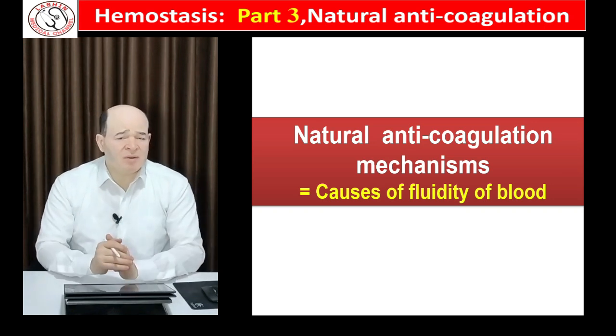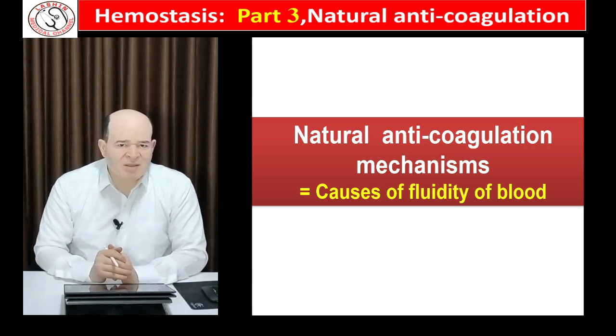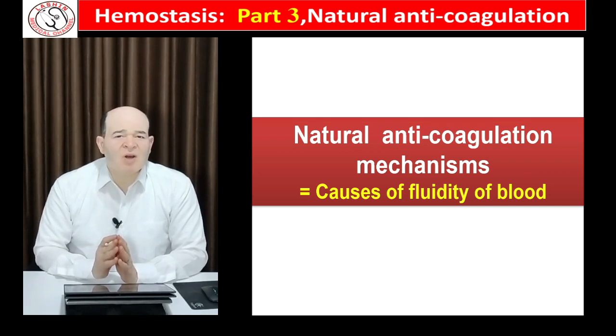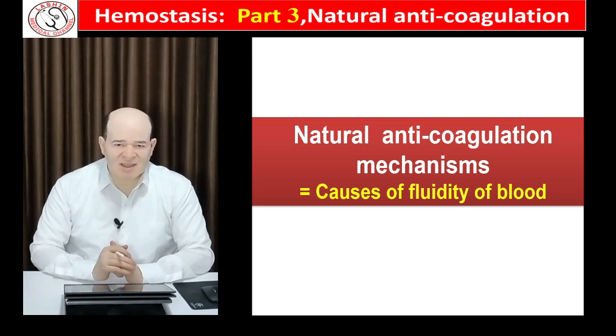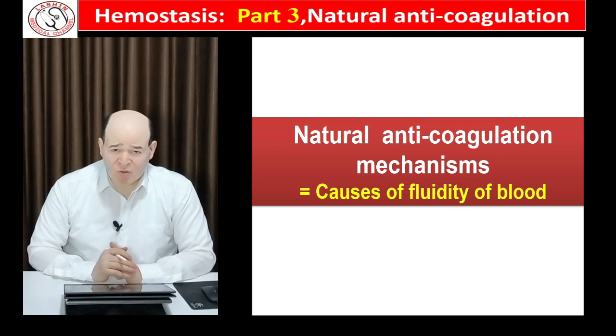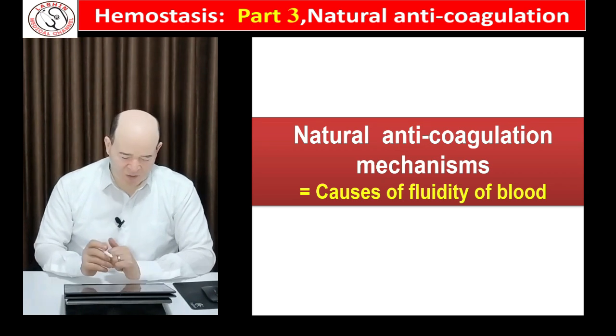Formation of an abnormal blood clot of a few millimeters in diameter can cause life-threatening conditions like cerebral stroke, myocardial infarction, or deep venous thrombosis anywhere inside the body. However, this does not occur because our bodies are protected by natural anticoagulation mechanisms, so we can live safely for many decades without abnormal formation of blood clots.